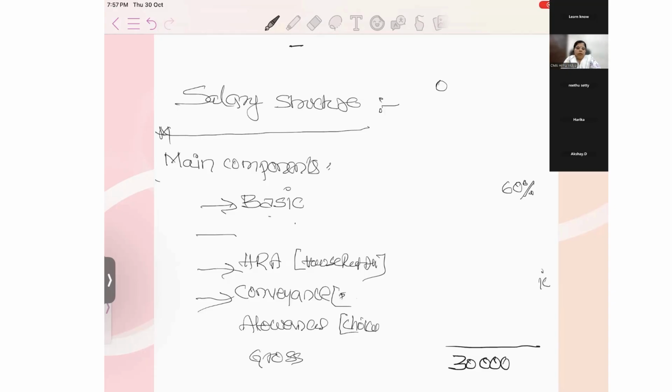Only 4 components we are considering now: basic, HRA, conveyance, and allowances. 60%. 18,000, 40%.